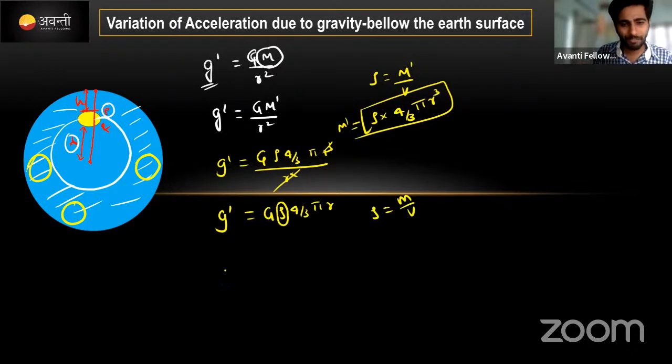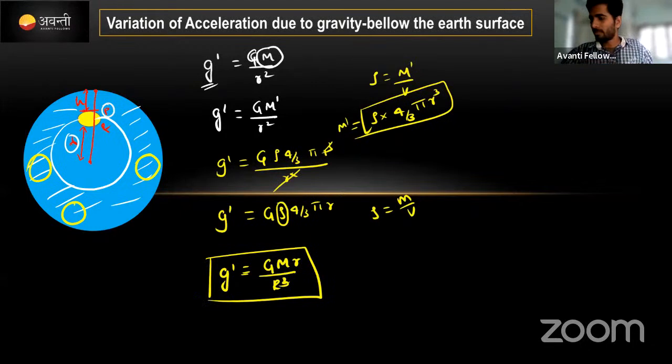You will get g dash equal to, yesterday we got an equation, right? The same equation will become here: G M r divided by R cube. Yes, this is the equation. Just turn your page back two pages and check. You got the same equation. Check it once, check it right now, no need to go far. Correct? Same equation. I have not derived it completely; derive this one. Okay, same equation.